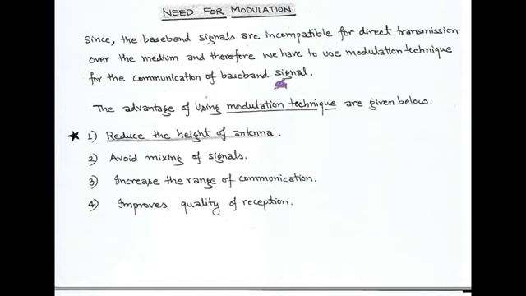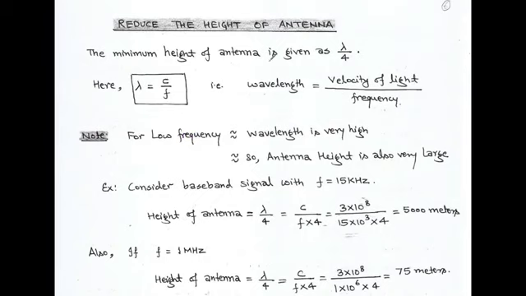So there are many advantages of using modulation technique. Some are given below. First, it reduces the height of antenna. Second, it avoids mixing of signals. Third, it increases the range of communication, and fourth, it improves quality of reception. These are some advantages of using modulation techniques. And in this, the first one is very important, that is, reducing the height of antenna. So we discuss this.